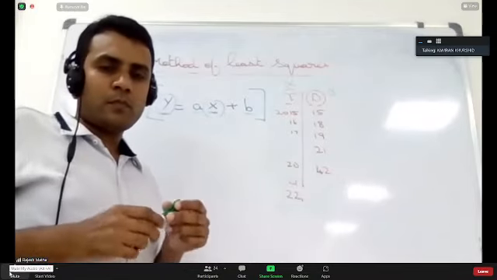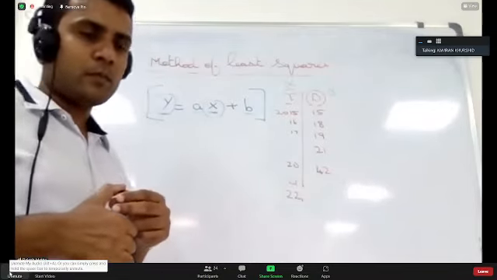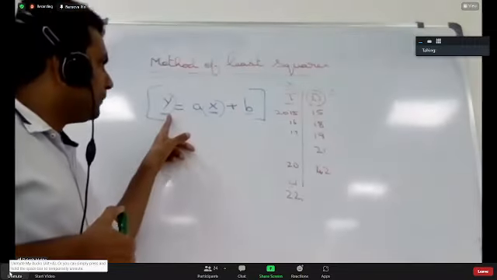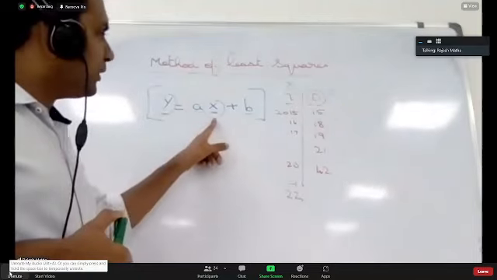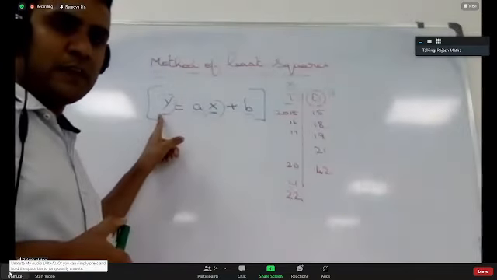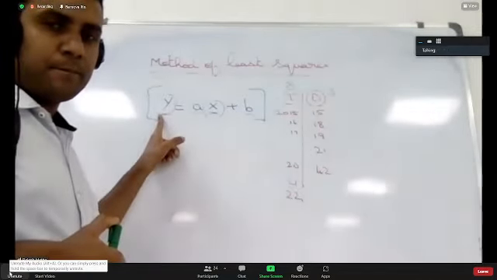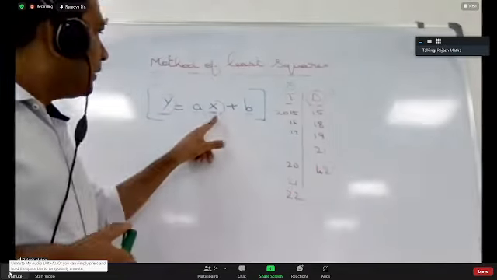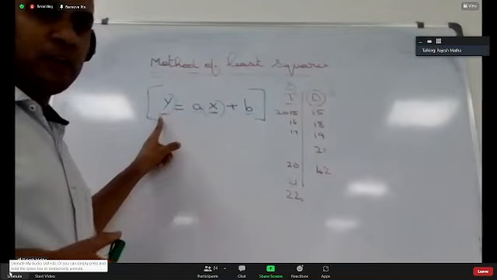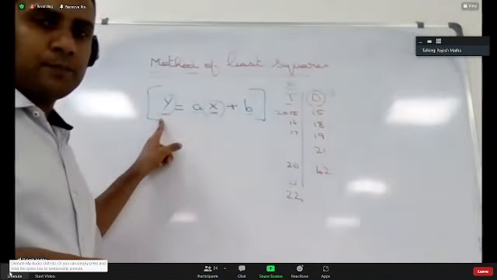Y is the dependent variable. You should know the value of x, and you will calculate the value of y. For some value of x, what the value of y will be is what we will calculate.